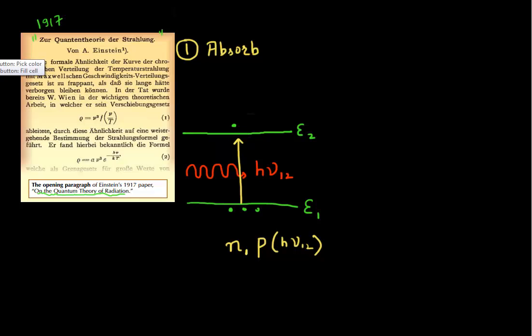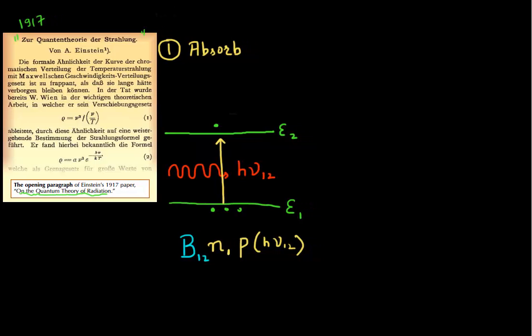And then he said this is all related by a proportionality constant, which he called B, with a subscript of 1,2, because this involves the transition from energy level 1 to energy level 2. So the net rate of absorption is given by this formula. Of course, it was Einstein who derived this, so this coefficient B is called the Einstein coefficient.